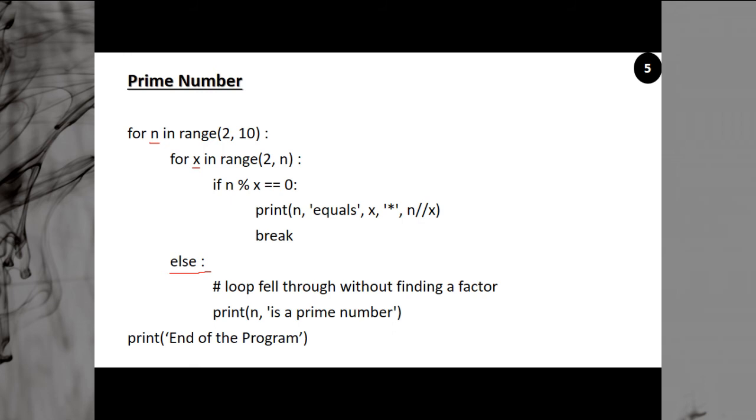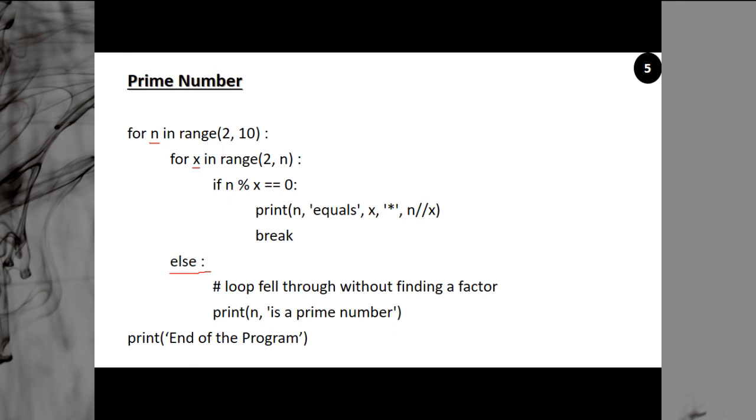And here also, if the condition fails, this is when you are not having a value of x between this particular range, whatever range you are specifying, then the condition becomes false. And when the condition becomes false, you jump to where? Else. So when you exit from this for loop, you jump to else. So you come to else, and in else, this is the message I have written: loop fell through without finding a factor. It means 2 is not divisible by any number. So you jump to here and it prints n is a prime number, that is 2 is a prime number.